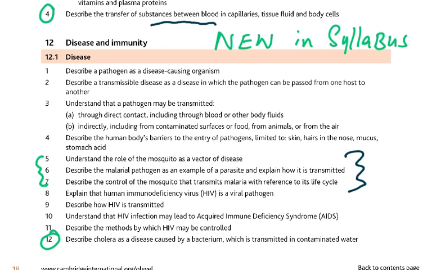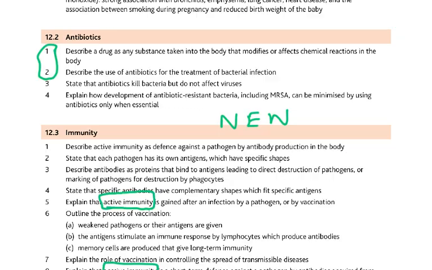Then describe cholera as a disease which is transmitted in contaminated water. Why? Because the bacteria which causes cholera is passed out in the feces, not in the urine. Please remember that, because they're found in the intestine. So if those feces contaminate a water source like a well or a pond from where people take water and drink, then of course they're going to suffer from cholera.